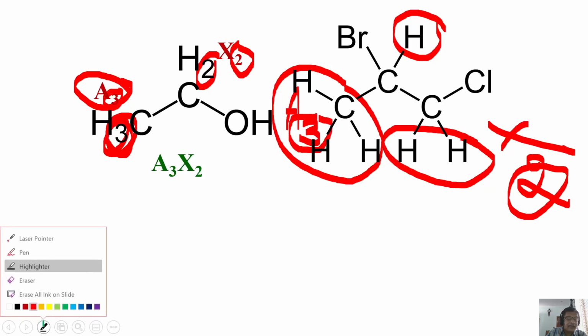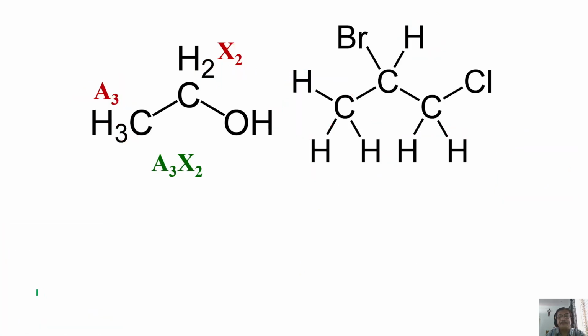Now, what is the type of spin system it is? Simple logic, it must be A3MX2 and they are very well separated. The chemical shift of this is far away. Here is CH3, then CH2 and CH, very far away separated. As a consequence, it is an A3MX2 spin system.